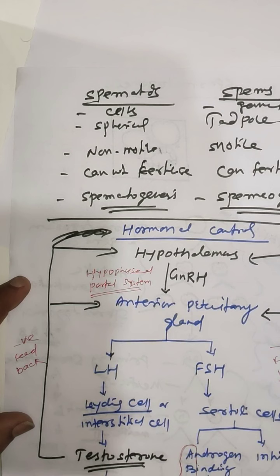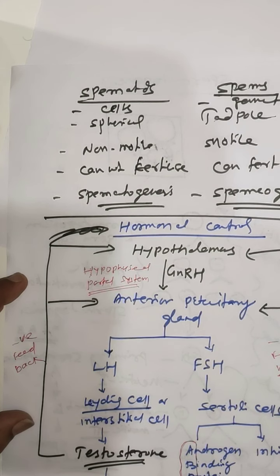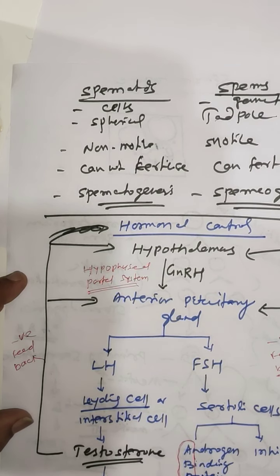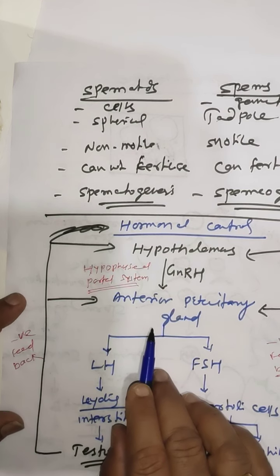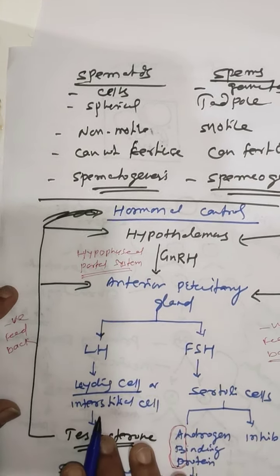Both reduce the secretion of testosterone. Again, I will repeat this process. The hypothalamus produces gonadotropin releasing hormone. This hormone passes to the anterior pituitary gland through the hypophyseal portal system.